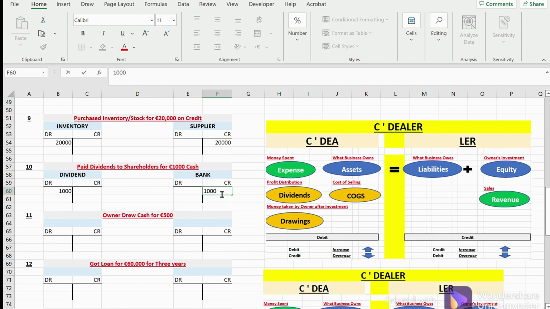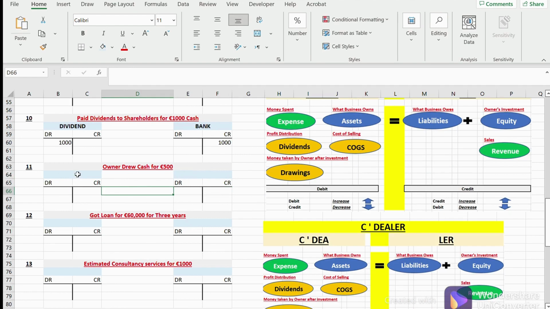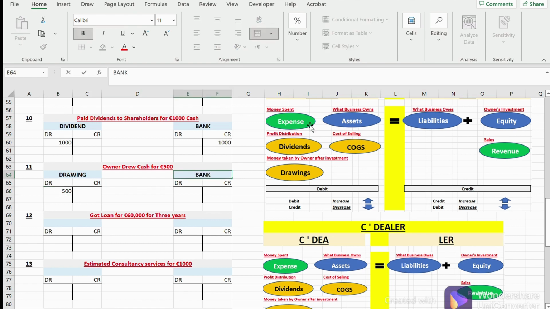So 1,000 here. Again, owner withdrew cash for 500. Whatever money is taken out by the owner, we call it drawings. So let's create a drawings account here. There was nothing as of yet. Now suddenly he took 500 out, which means the drawings balance went from 0 to 500. It got increased, so we're going to debit that by 500. Okay, and then by cash. Again, bank is an asset, and the asset is decreasing, so we're going to credit the bank by 500.